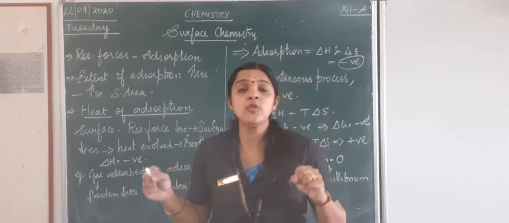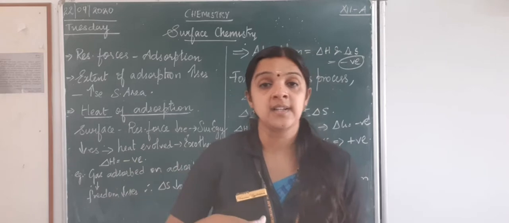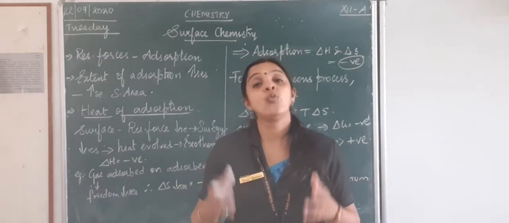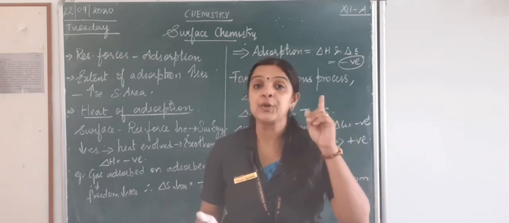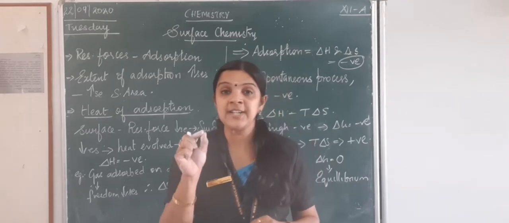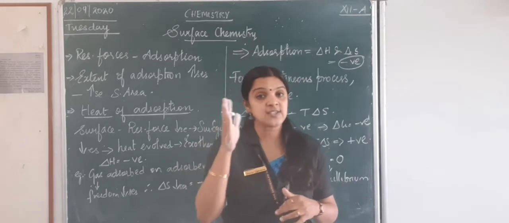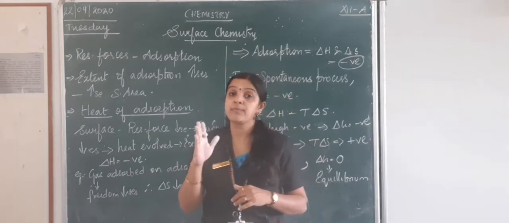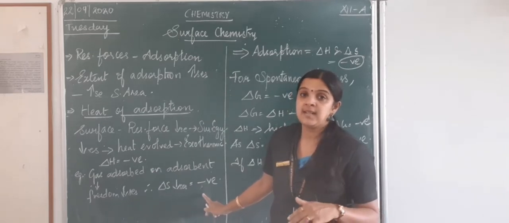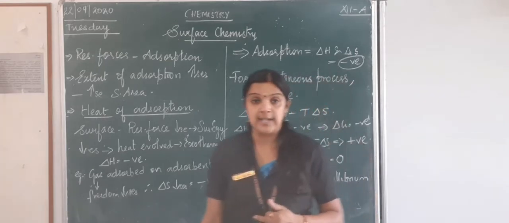It will not be able to move because they are already getting accumulated on the surface of the adsorbent. So it will not be able to move. Their freedom of movement comes down. What is freedom of movement? Entropy. Remember, children, we studied in +1 entropy change. What is entropy change? The randomness or disorderliness, right? That is called entropy. And we know entropy is again negative here. It becomes less because freedom of movement is less. So del S also becomes less, that is a negative value.